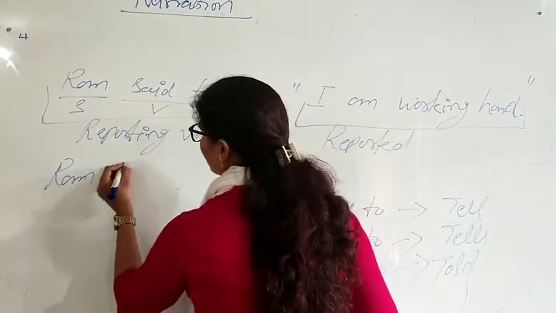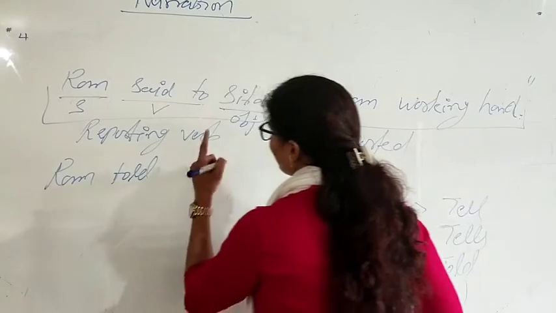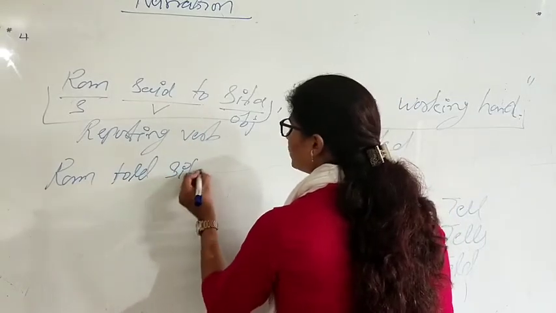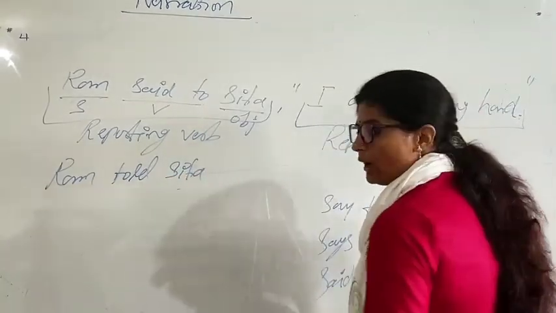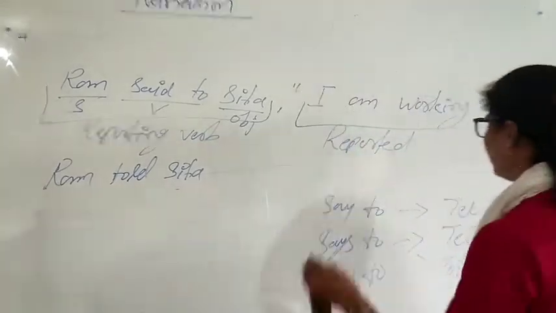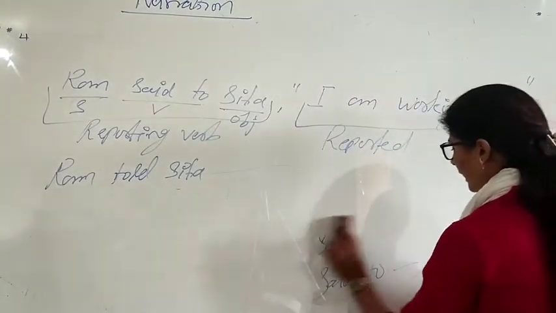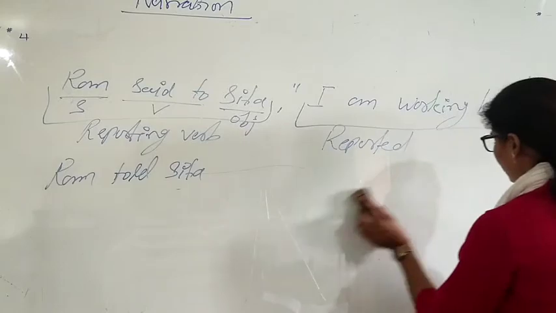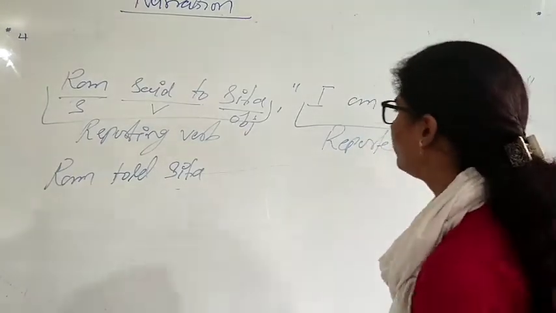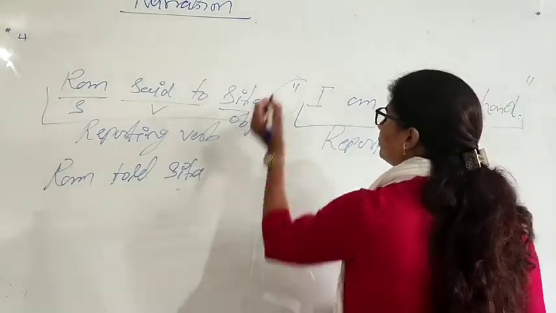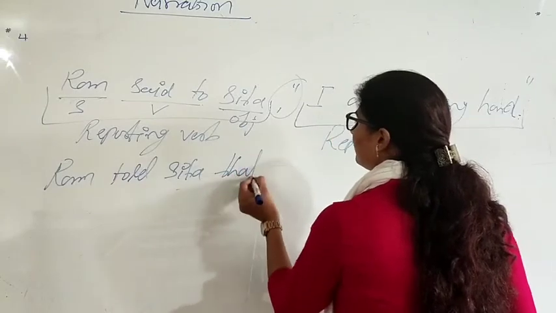So here comes told, Ram told. Then Sita, the object, will be as it is. Now remove the comma and inverted comma and use the connector that. This is also the rule we saw in the last video.